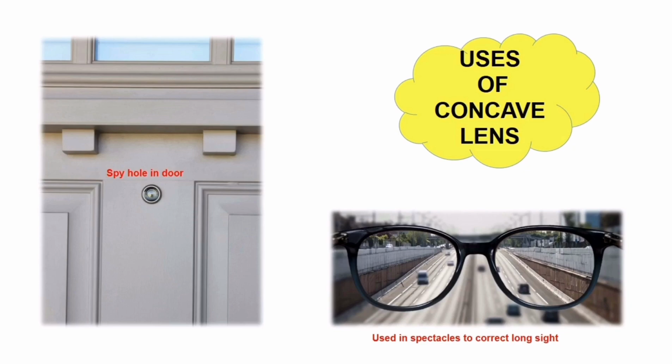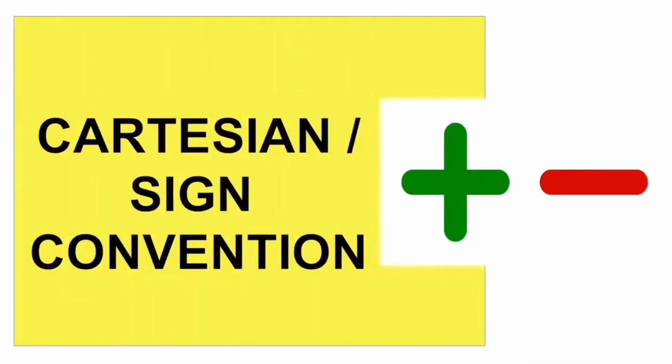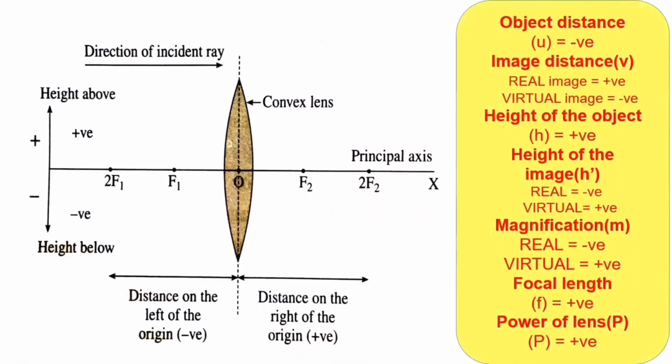Yes, the next one is Cartesian sign convention for lenses, for spherical lenses. More or less the rules we learnt for the mirrors are applicable for the lenses also, but only one change is made. All the distances are measured with respect to the optic center. I hope you remember the rules you have studied for spherical mirrors; they are followed for spherical lenses as well. Let me just repeat the rules to be followed for sign convention for the spherical lenses.